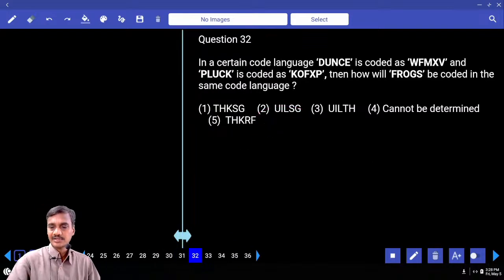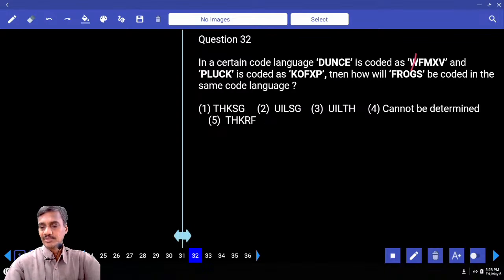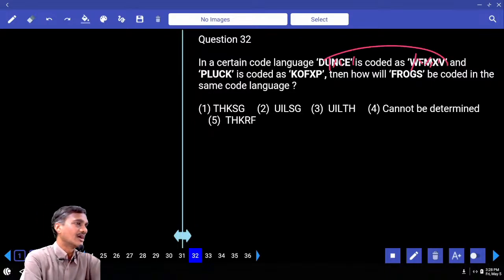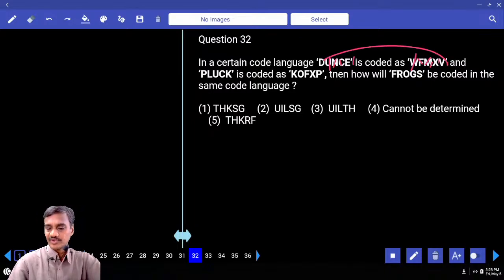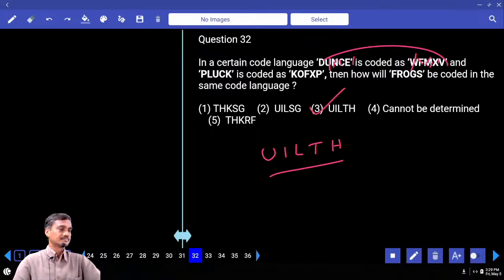Then 32nd. Now D and W, U and F, N and M, C and X, E and V. What are these letters? Opposite pairs. Similarly for the others, choice 3, question number 32.